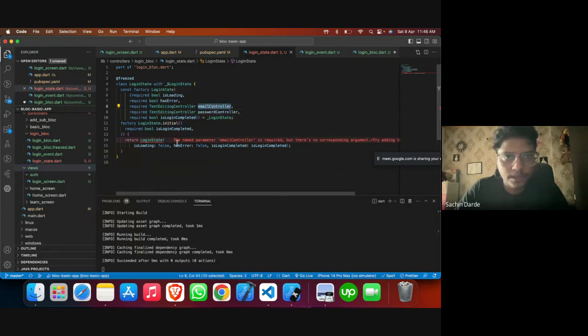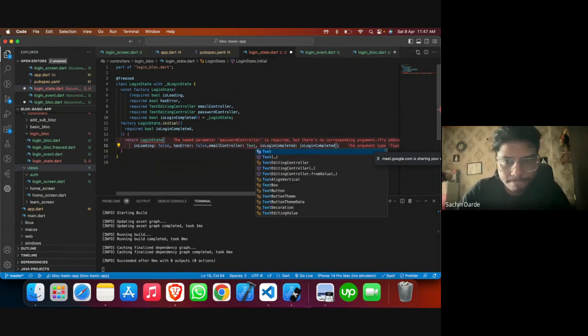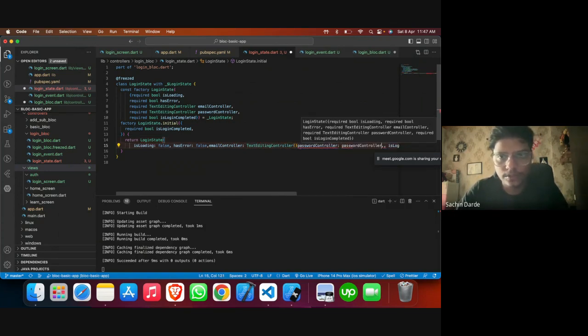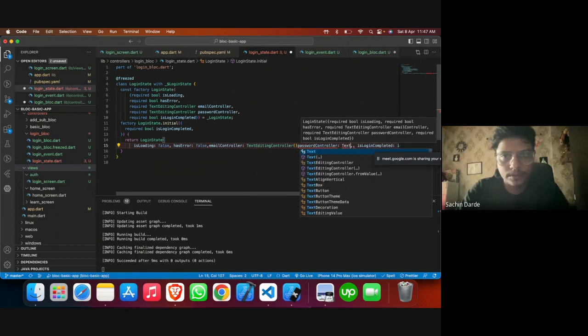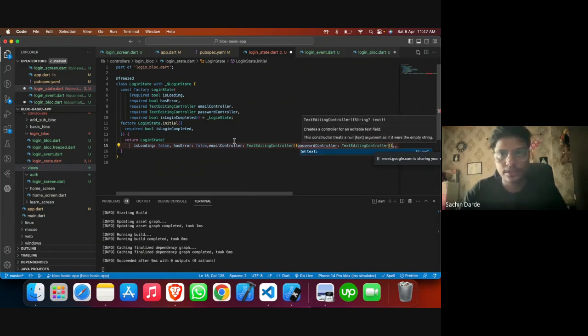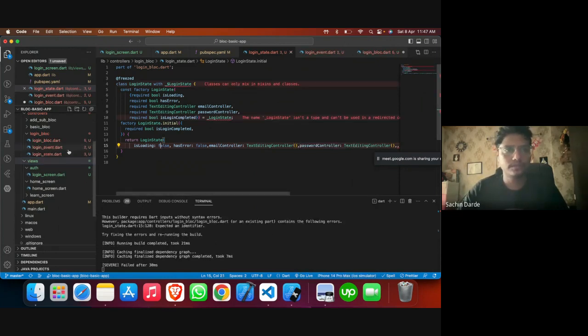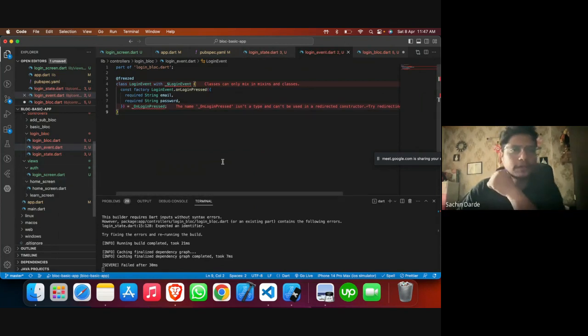I'll just map this block to whatever screen we had in the past. Okay, so all of it is set for us to write on the UI side. Let it create a file for us.